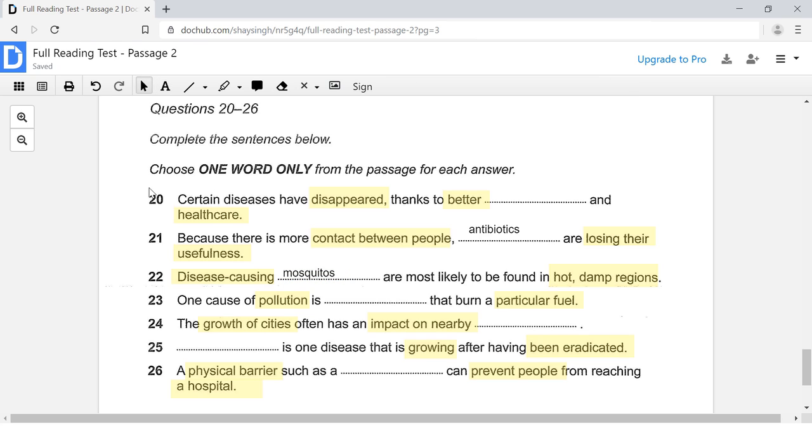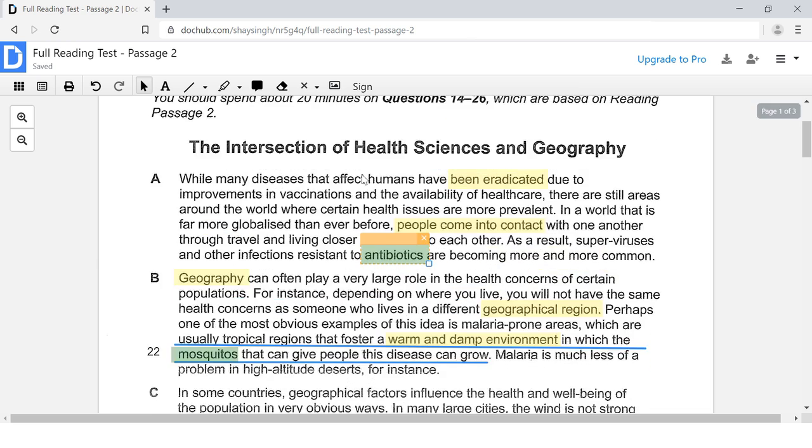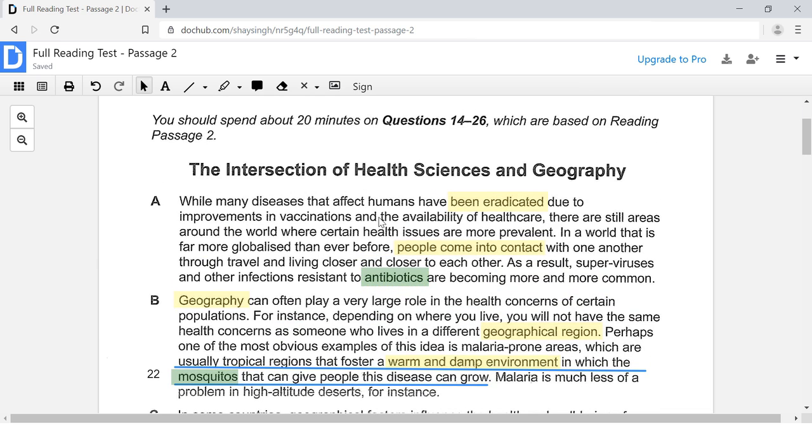Let us now answer this question, question number 20. So question number 20 says, certain diseases have disappeared thanks to better what? Thanks to better something and healthcare. Okay, so two things have helped in eradicating certain diseases. Healthcare and something else. Let's find out. So question number 22 was here, 21 was here, so 20 has to be up here. Probably, right? These questions, they go mostly in order. So we're going to assume that they're going to be in order. But very rarely they may not be, okay? About maybe 20% of the times they may not be in order.